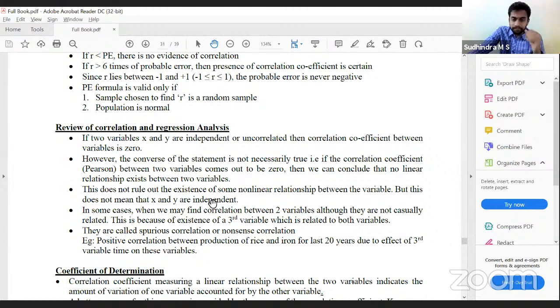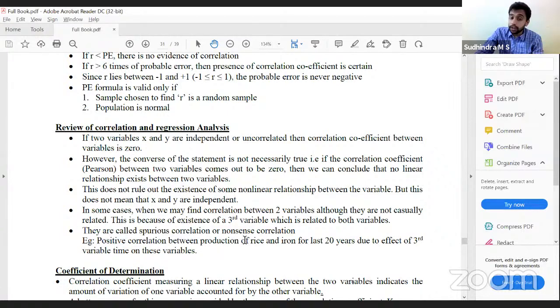Then, in some cases, we may find correlation between two variables, although they are not directly related. They are related because of a third variable. So directly there is no correlation. Such correlation is called spurious correlation or nonsense correlation.